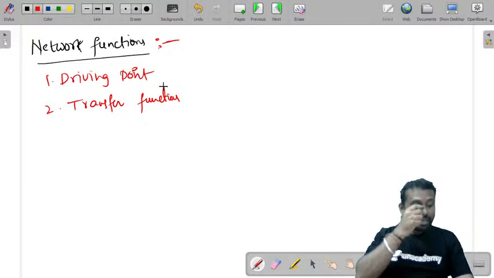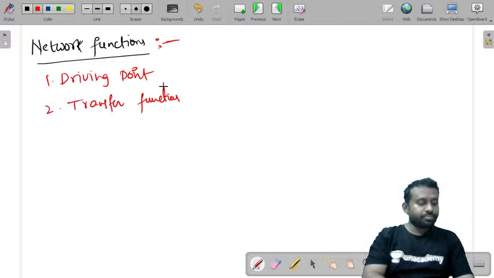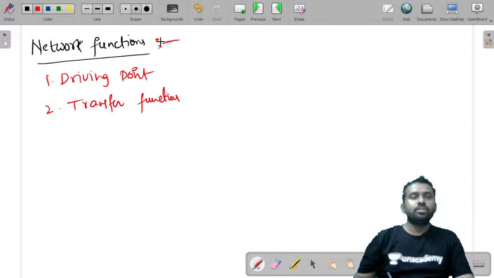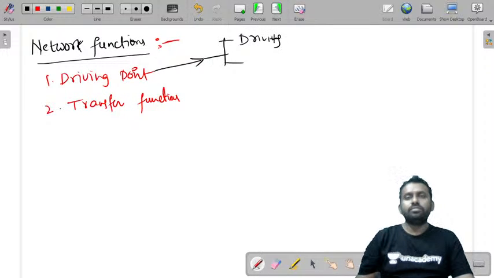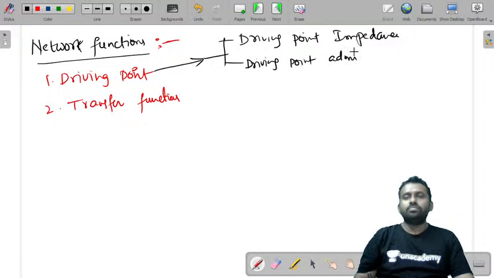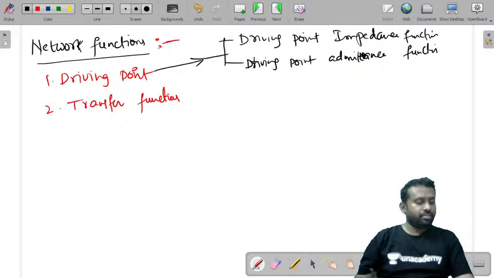Again, we had a driving point impedance function and a driving point admittance function.